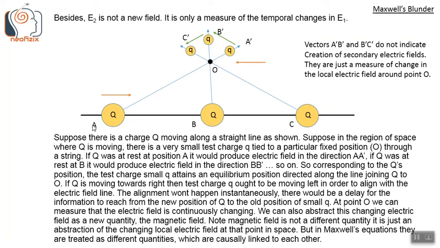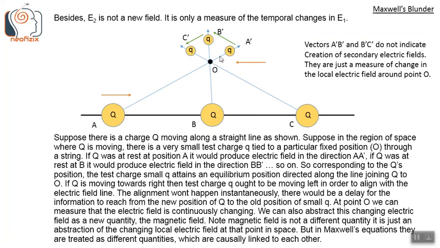If Q was at rest at position A, it would produce an electric field in the direction AA prime. If Q was at rest at B, it would produce an electric field in the direction BB prime, and so on. So corresponding to the Q's position, the test charge small q attains an equilibrium position directed along the line joining Q to O. If Q is moving towards right, then the test charge q ought to be moving left in order to align with the electric field line. The alignment won't happen instantaneously.